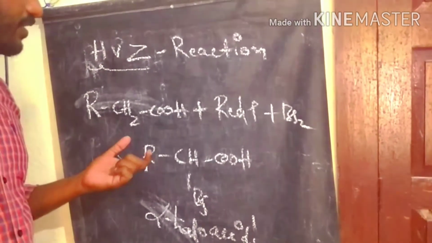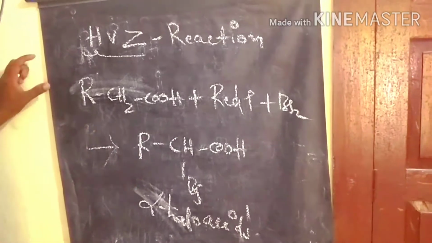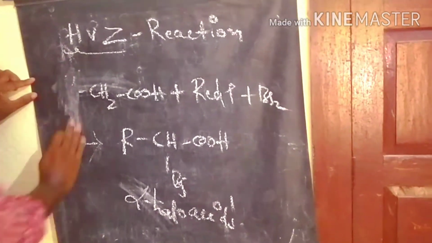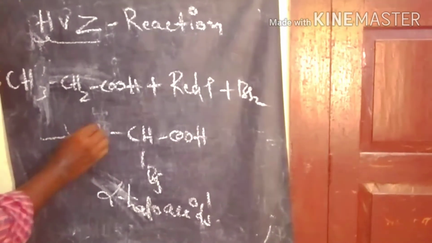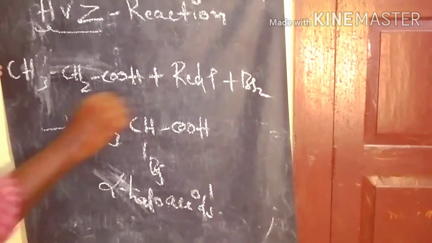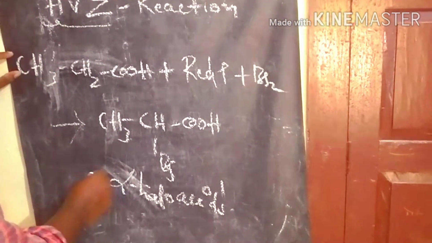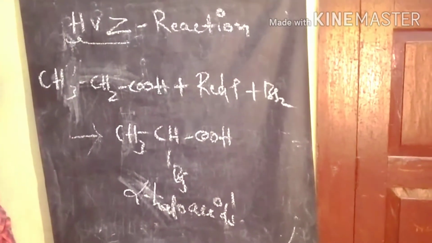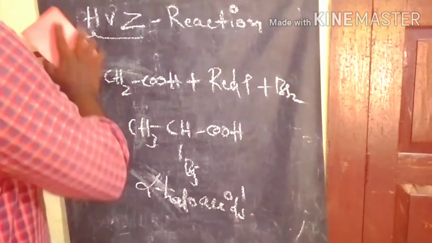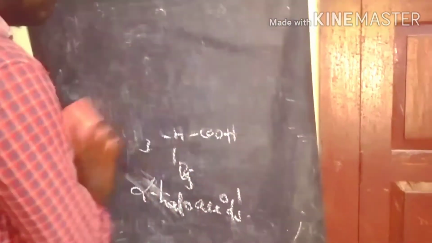In this case, for example, we are using propanoic acid. This is the propanoic acid, reacting with red phosphorus in the presence of bromine. We are getting this product. So what is acid? Let's discuss the other reactions, the formation of acid derivatives from acid.